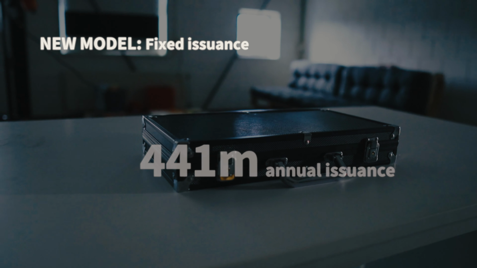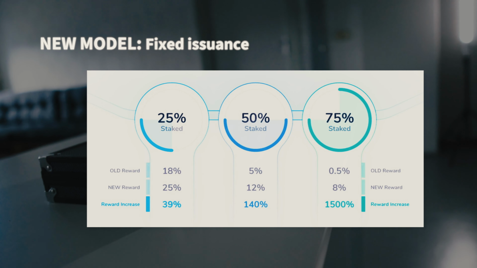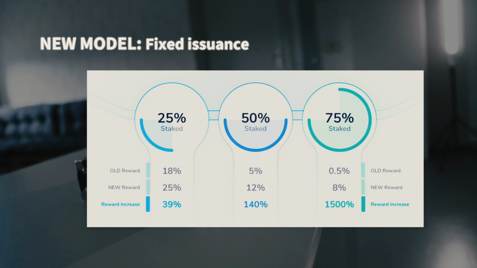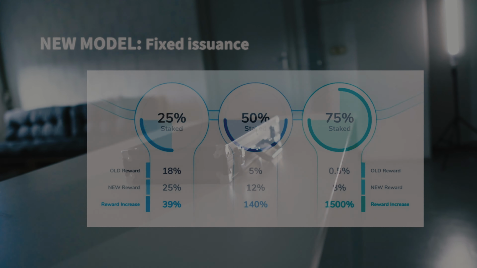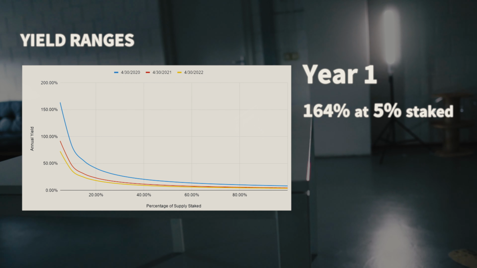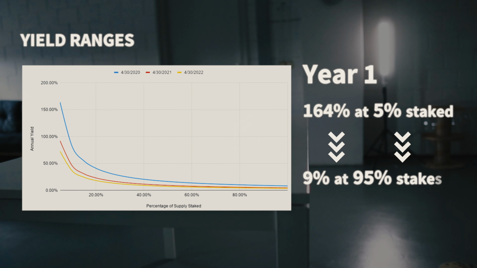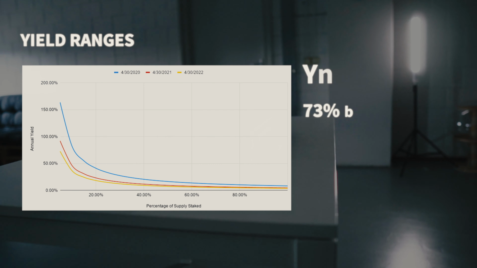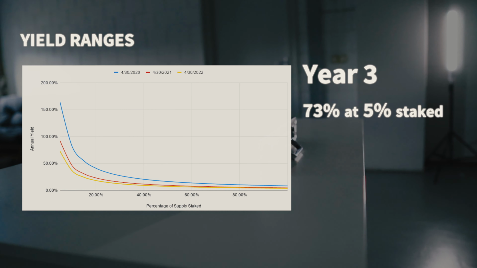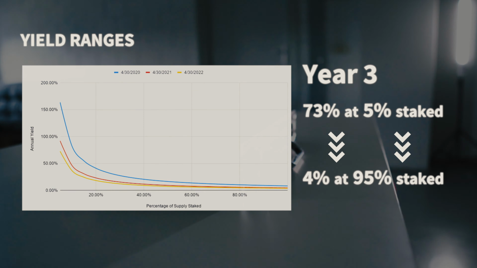The reward is slightly smaller at staking ratios of less than 10%, but significantly higher at staking ratios greater than 10%. And if we break that down into yield ranges, it looks like this. First-year yields range from 164% at 5% staked to 9% at 95% staked. Third-year yields range from 73% at 5% staked to 4% at 95% staked.